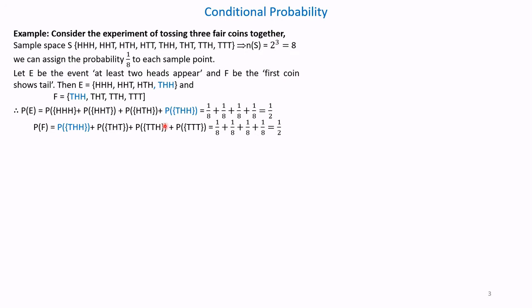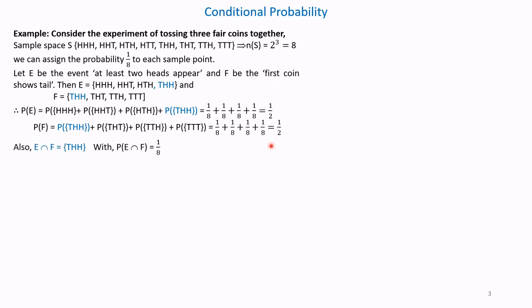So that becomes 1 by 8 plus 1 by 8 plus 1 by 8 plus 1 by 8, 4 times: 1, 2, 3, 4. So its probability is also 1 by 2.